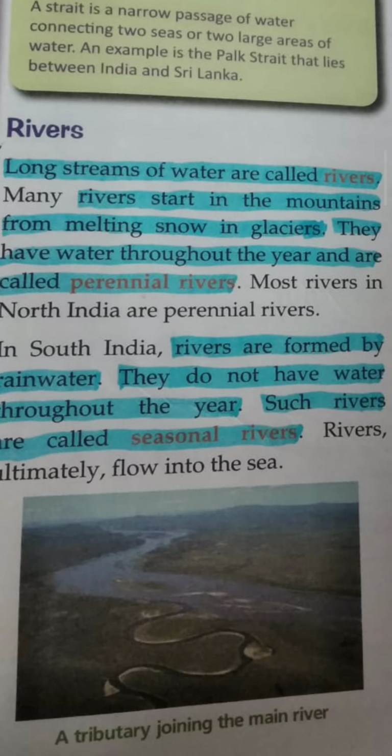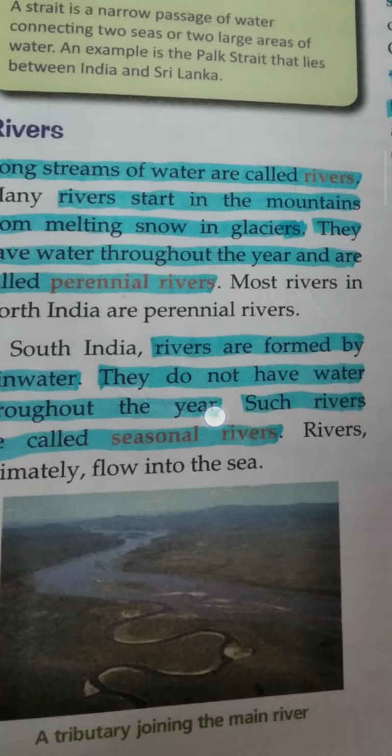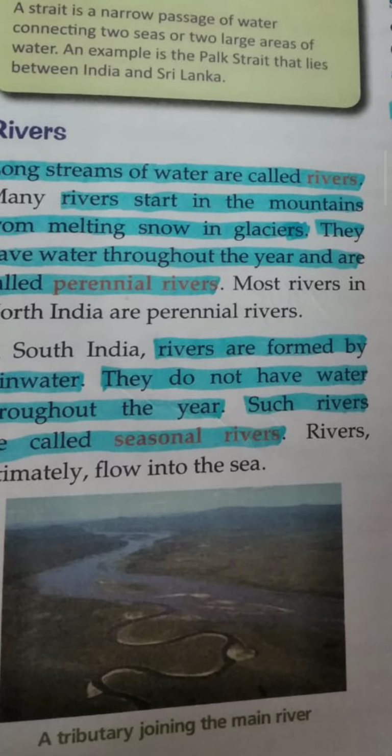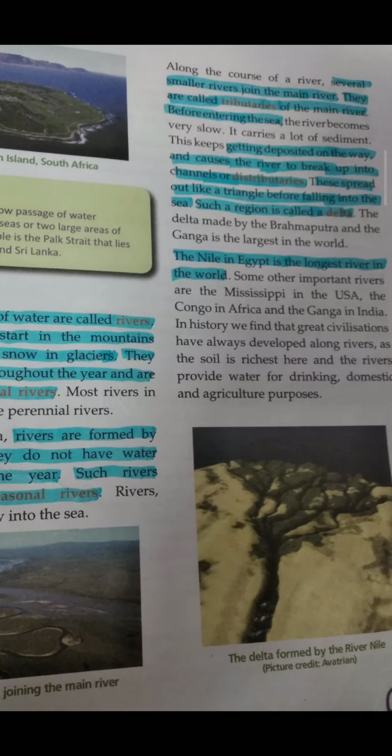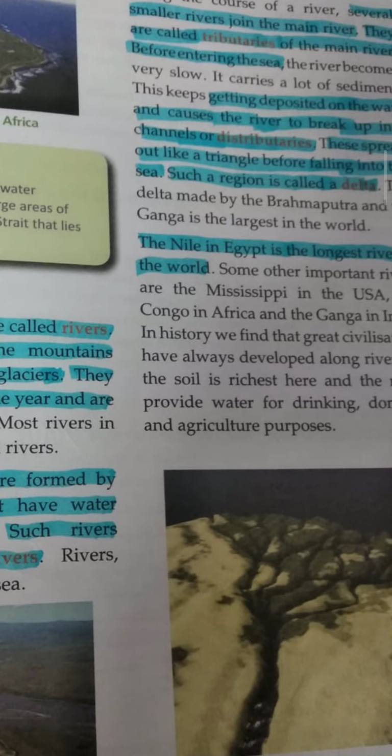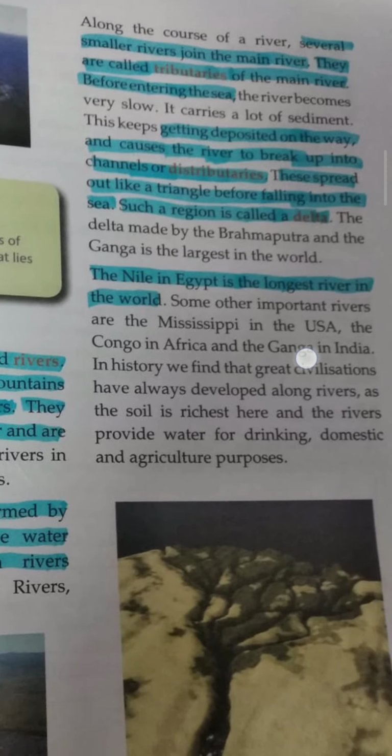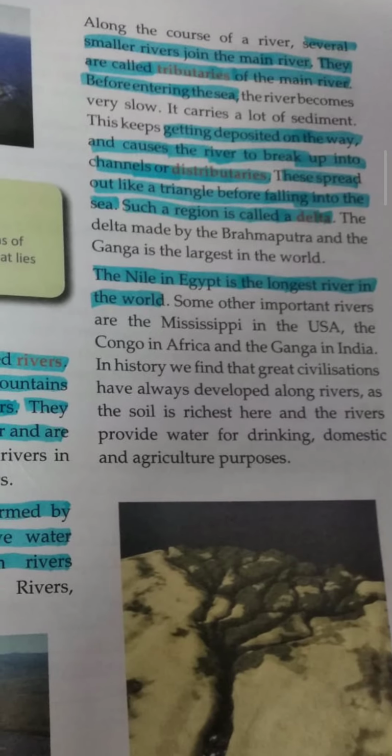Now we will discuss tributaries. This is the picture of tributaries joining the main river. Along the course of a river, several small rivers join the main river. They are called tributaries.